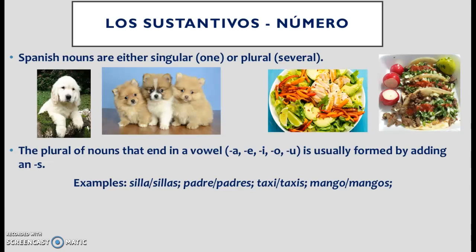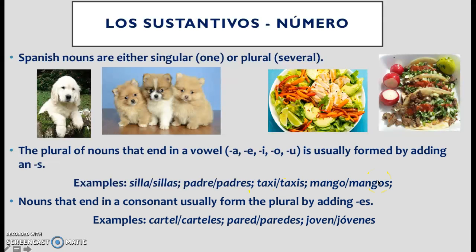Now, if you want to make perro plural, we have to look at the end of the word. Perro ends in a vowel. Any noun that ends in a vowel, A-E-I-O-U, is formed in the plural by adding an S. So, one perro, un perro, unos perros. We added that S to the end of perro. Okay? Here are some more examples. Chair, silla, ends in an A, add the S. Padre, ends in an E, add the S. Taxi, taxis, mango, mangos.